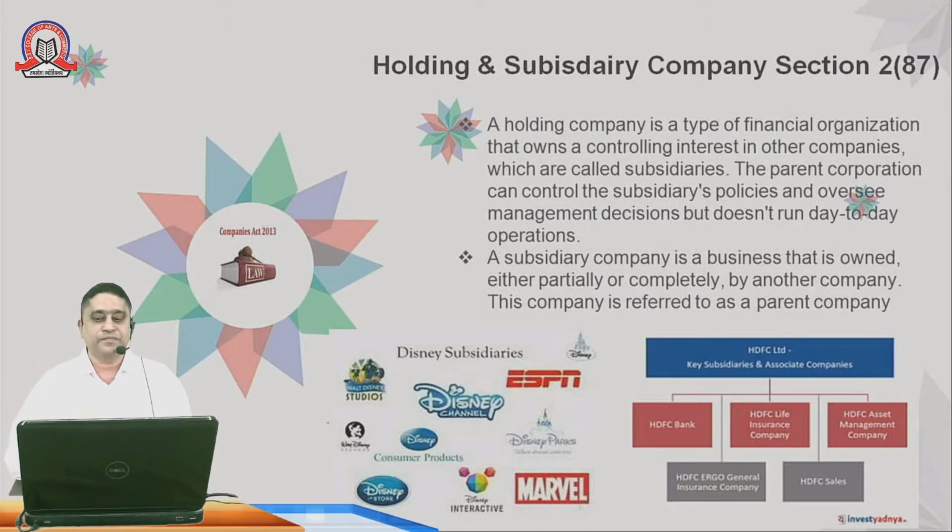A subsidiary company is a business that is owned either partially or completely by another company. That company is referred to as the parent company. The examples of subsidiary companies of Disney are Disney Consumer Products, Marvel, Disney Studio, Disney Interactive, and the ESPN sports channel. HDFC has different subsidiary companies, such as HDFC Bank, HDFC General Insurance, and HDFC Life Insurance. HDFC has also started its asset management company, and HDFC Sales is also one of the subsidiaries of HDFC.